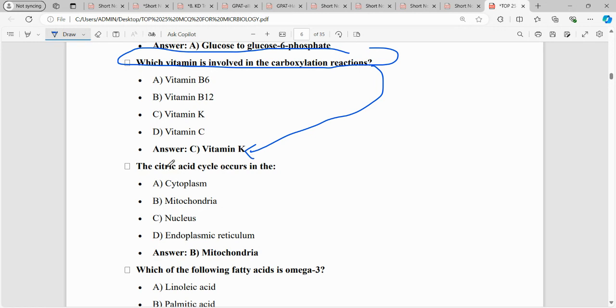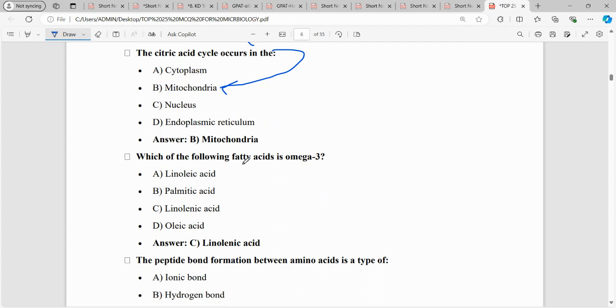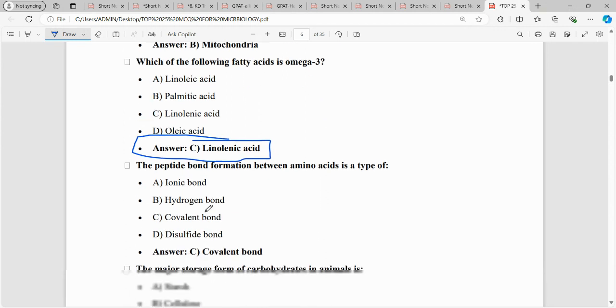The next question is about the citric acid cycle. The citric acid cycle always occurs in the mitochondria, while glycolysis occurs in the cytoplasm. The next question: which one of the following is an omega-3 fatty acid? Among unsaturated fatty acids, linolenic acid is specifically an omega-3 fatty acid. So please note this.